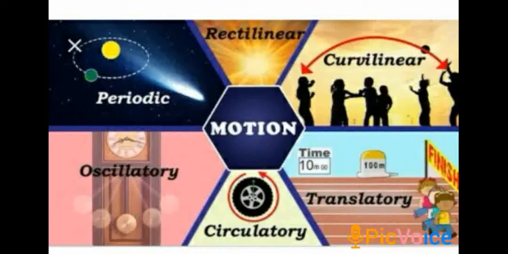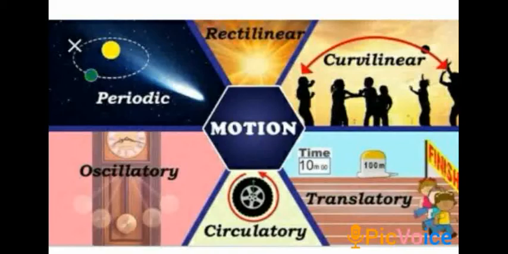Now, oscillatory motion. Oscillatory motion can be best explained with the help of the pendulum of a wall clock. We all know, here the pendulum as a whole moves back and forth about its mean position. When a body as a whole moves to and fro about its mean position, its motion is described as oscillatory motion. Other examples are like a stone tied to a string.